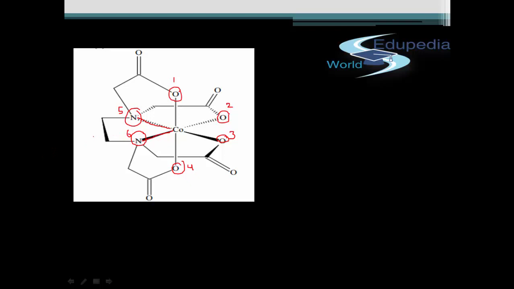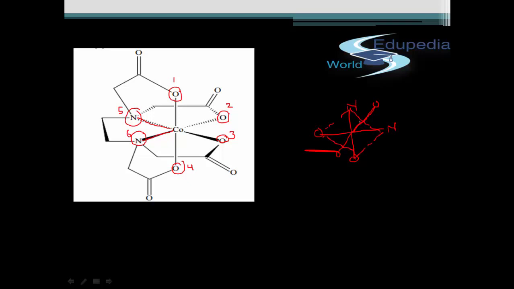If this will be an octahedral geometry, and if I try to draw it in a simpler fashion, what you will get is that there will be N, O, and you can assume an O and O in this manner, an octahedral kind of a geometry.